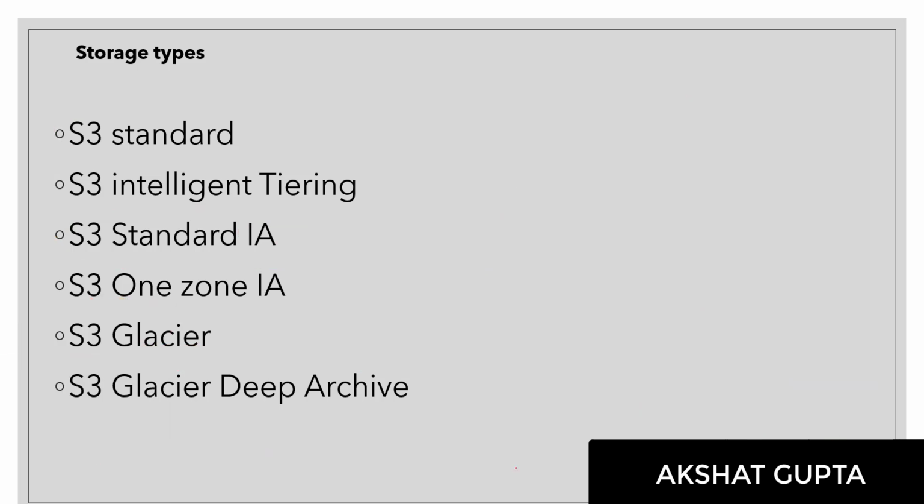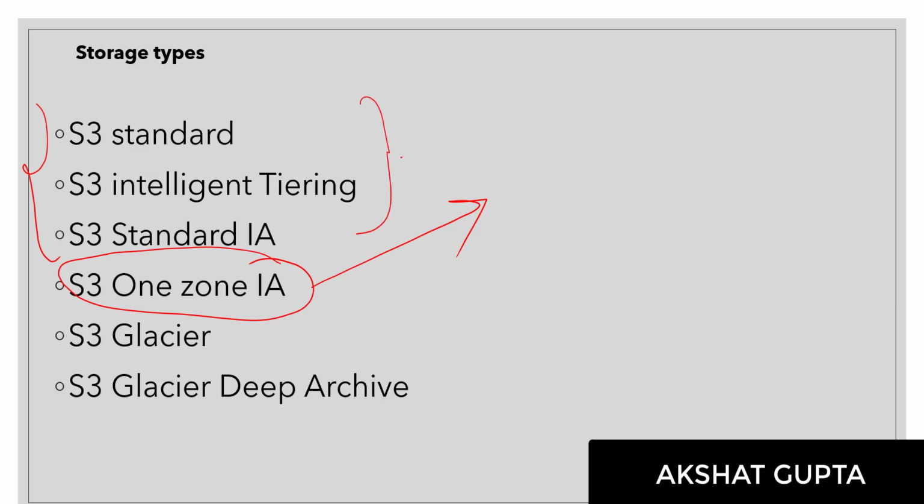Now, when we talk about S3 One Zone IA, what exactly is it? In all three of the above, three backups were created. But when we talk about S3 One Zone IA, we don't have any backup. There is no backup which is being created.